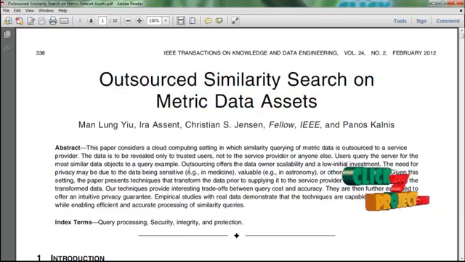In the domain of data mining, let's see a brief explanation of our project. This paper presents a similarity search query of metric data outsourced to a service provider. Our methodology involves a data owner, a trusted query user and an untrusted server. The data owner requests to transmit data to the server. It sets the original object, which trusts only the user, not even the server. It sets the key for transfer and uploads the file to the server, and thus the data is stored in a relational database.